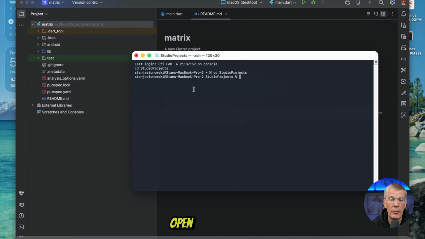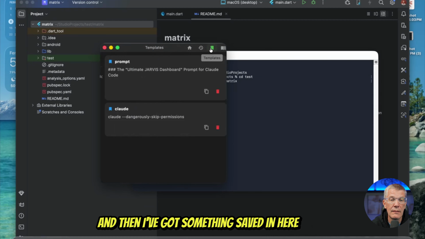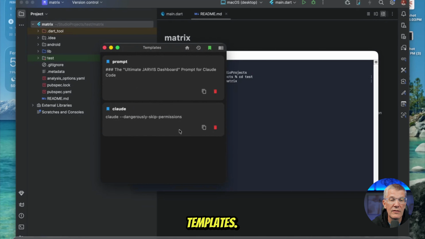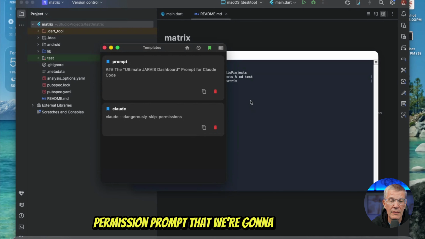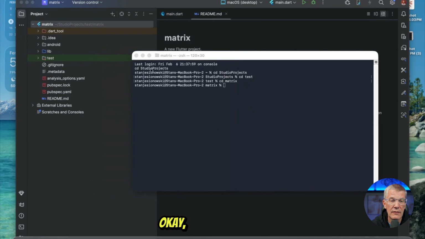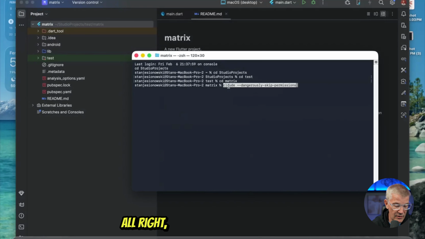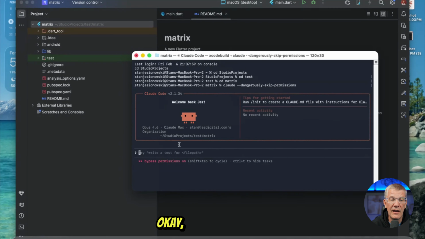Okay. Open up terminal, that was made in our test directory. And then I've got something saved in here in my templates. And this is basically the dangerously skip permission prompt that we're going to prompt the CLI to do here. Okay, let's close this. All right, do a Command V on a Mac. Great.